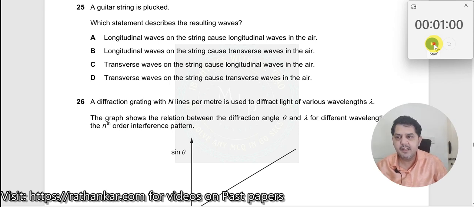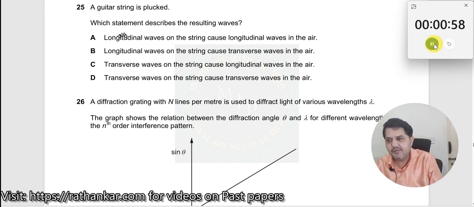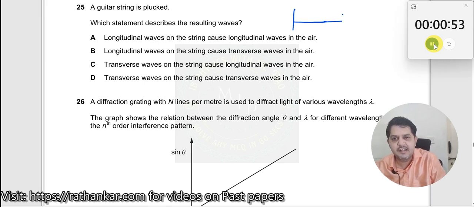Question number 25. A guitar string is plucked. Which statement describes the resulting waves? When you pluck a guitar string, what happens? Now this will start vibrating like this, which means it is vibrating in this way, right? So option A: longitudinal waves on the string cause longitudinal waves in the air.